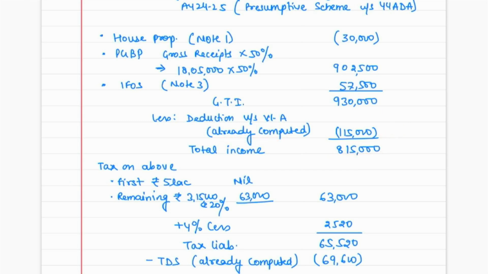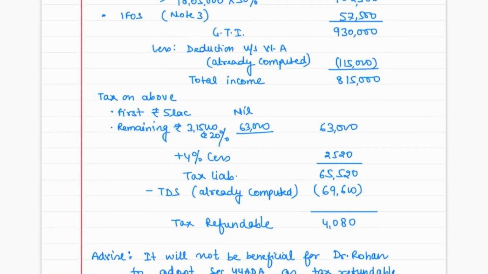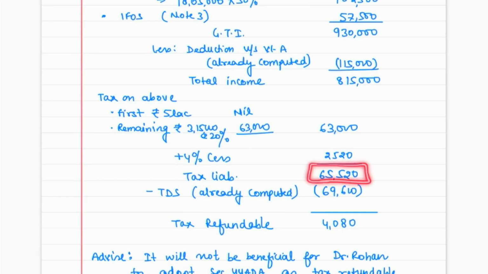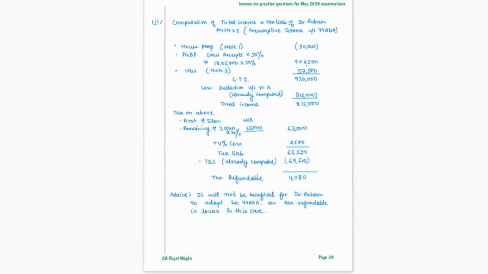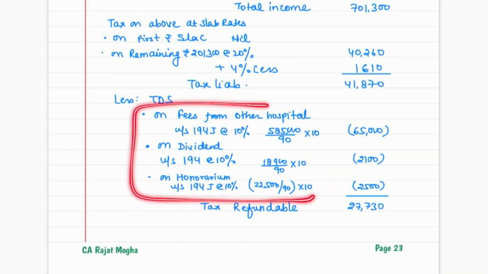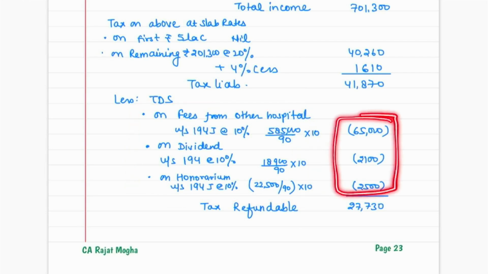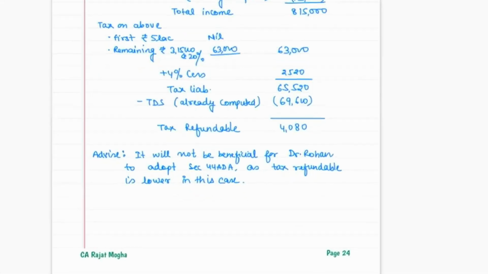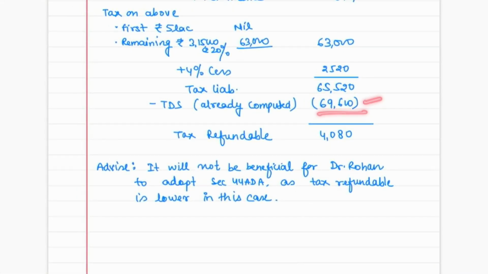Total income comes to this minus this, 8,15,000 rupees. And on this amount, there was no special income. So you can calculate the tax on the first 5 lakhs, and so on, on the remaining amount. So my tax liability comes to 65,520. And for TDS, please remember, guys, I have again said that we have already computed this amount, so you don't have to show it again. If you repeat it, you will waste 3 to 4 minutes over here. Please save the time. You can just simply add this up. So this was the TDS already deducted, 69,600. So 4,080 comes as our tax refundable.